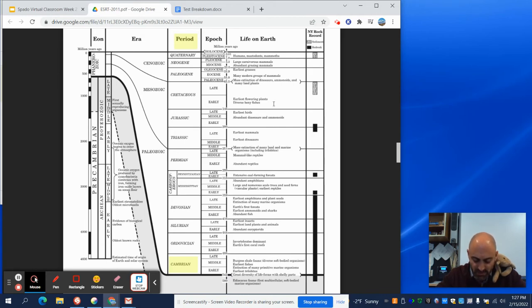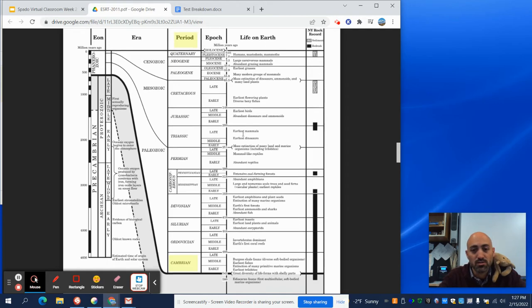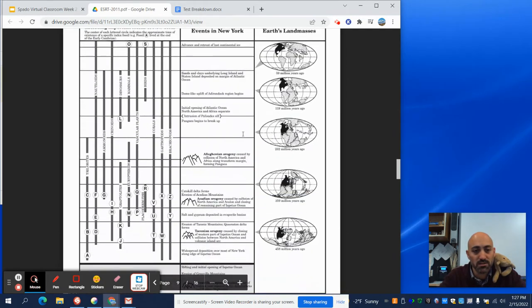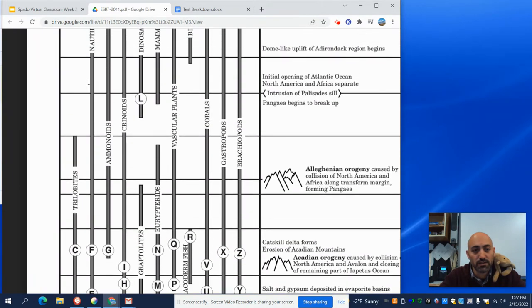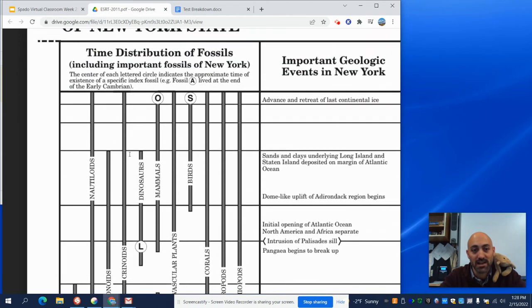Which life forms existed on Earth during the same amount of time? So hopefully we remember using this chart right here and figuring out like ammonoids existed when vascular plants did. Graptolites did not exist at the same time as dinosaurs. Dinosaurs did not exist at the same time as people, stuff like that. So using these lines and events.